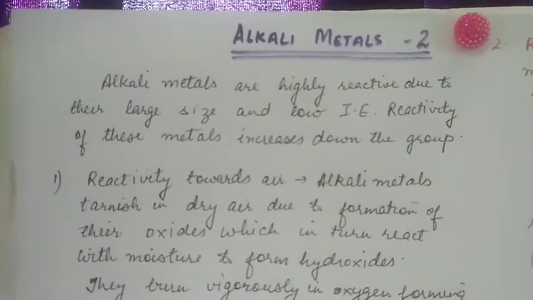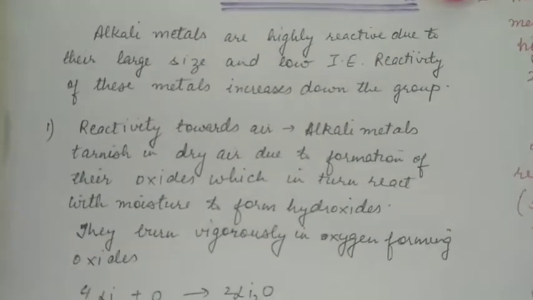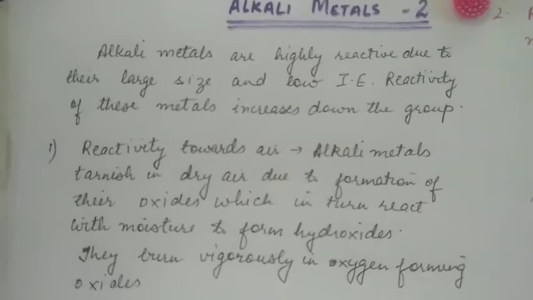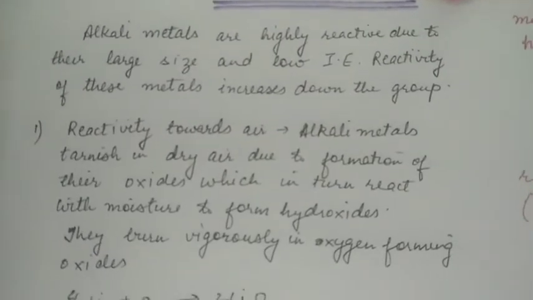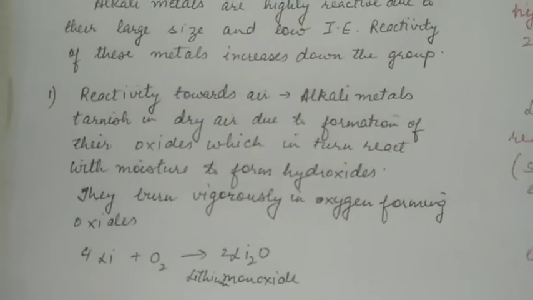So alkali metals are highly reactive due to their large size and low ionization enthalpy, and their reactivity increases down the group because size increases and ionization enthalpy decreases down the group.